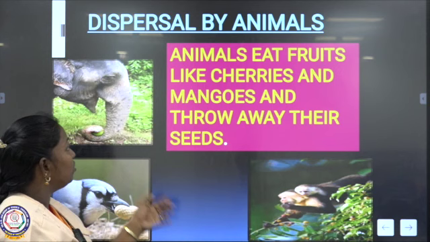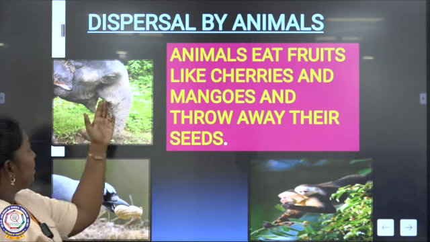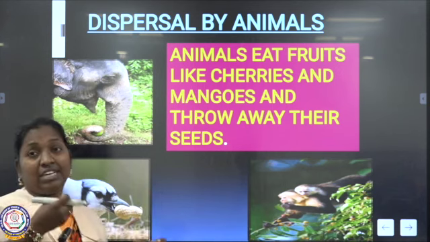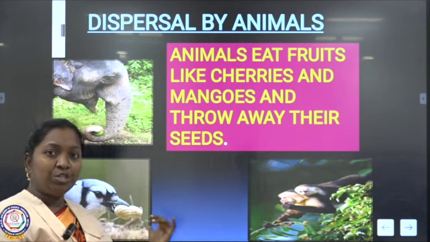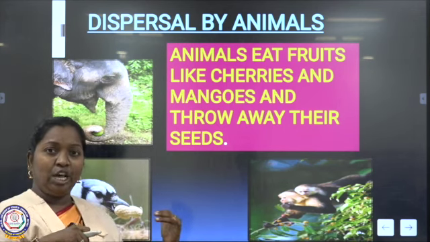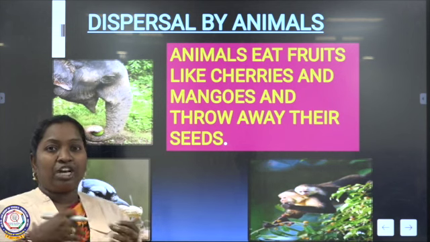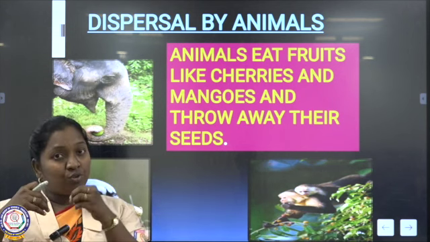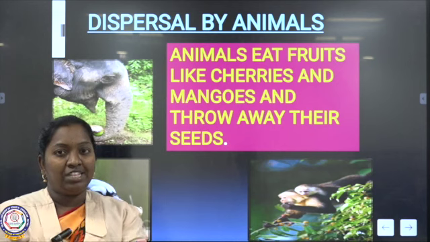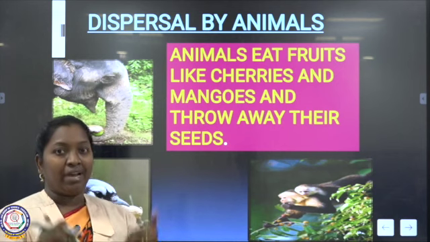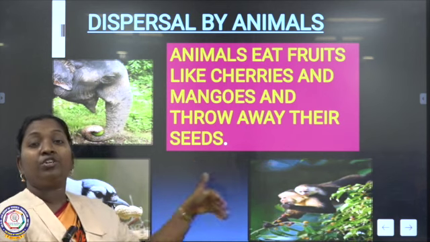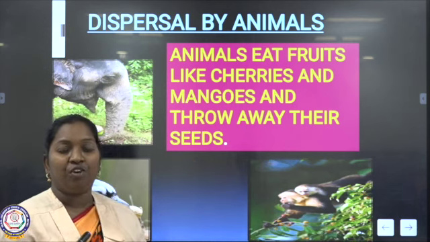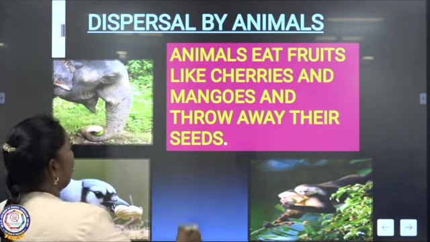Likewise, even animals also eat. Look at the picture. These elephants and birds are eating nuts, eating the seeds, and throwing them over there. When a bird eats a seed, the dropping of the bird will come out with a seed-like structure. Where it drops it, there itself a new plant will grow. In this way, these animals also help to scatter the seeds away from the place.